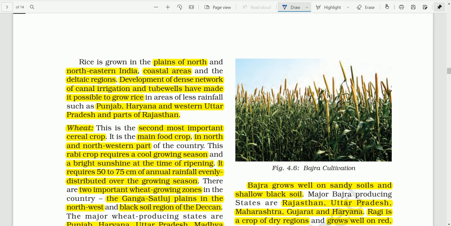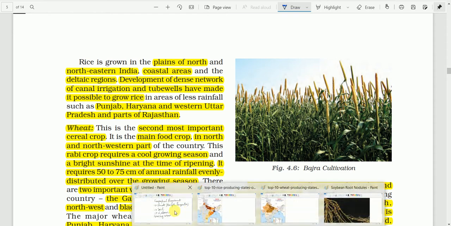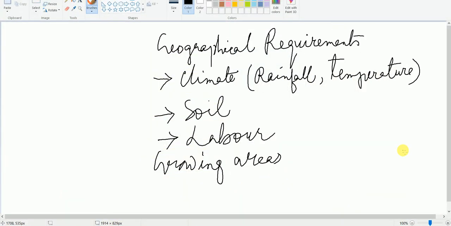About the growing regions, before we learn about them, let us talk about labor. As I have mentioned here, rice requires a lot of manpower.